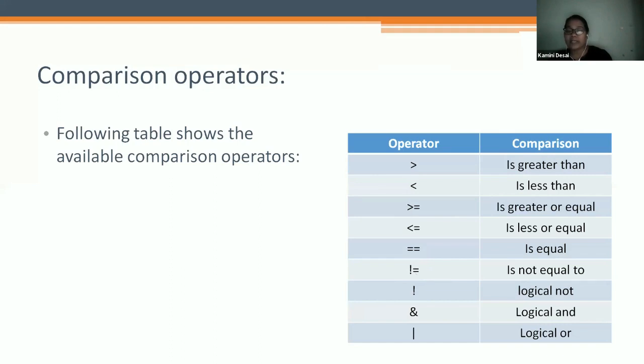If I give the example 2 is not equal to 0, I have to put 2, exclamation sign, equal to, and then 0. So it considers it as not equal to 0. Then for logical operations, the exclamation sign is logical not, the ampersand is logical and, and the vertical line is logical or.